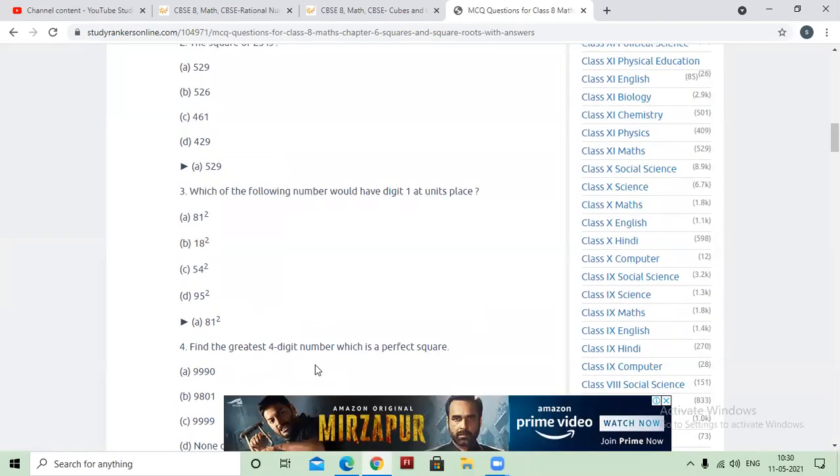Find the greatest 4-digit number which is a perfect square number. If you remember the similar type of question we have done in the NCERT book, who will tell me the solution, how you will solve this? Who will tell me the solution? Hurry up.